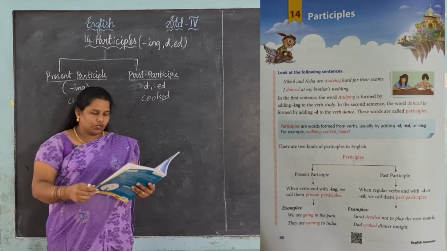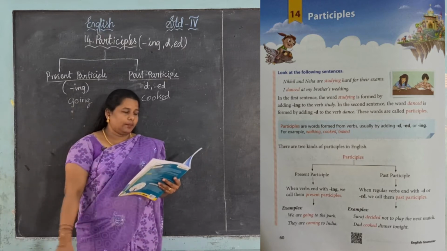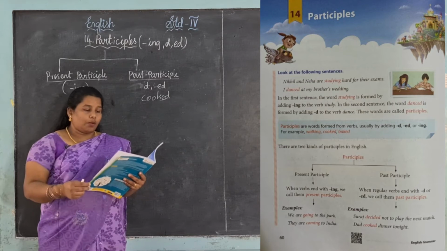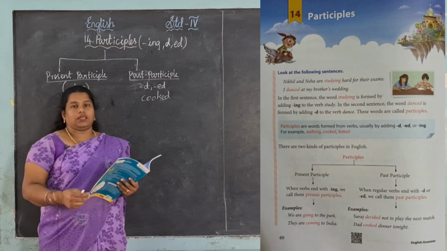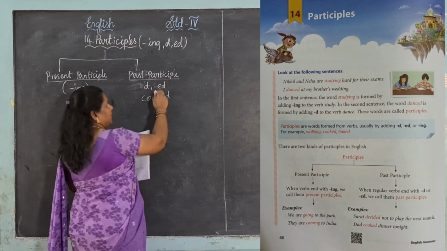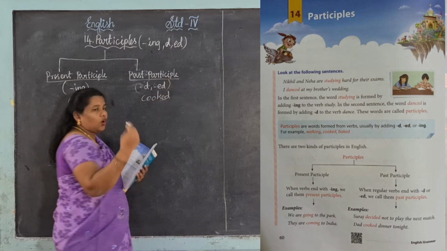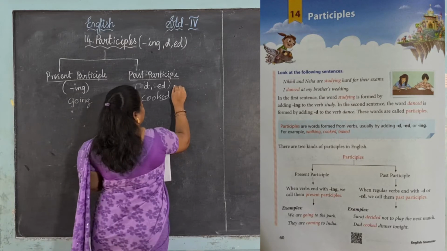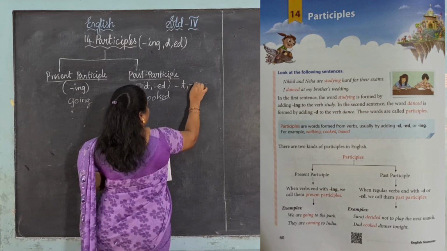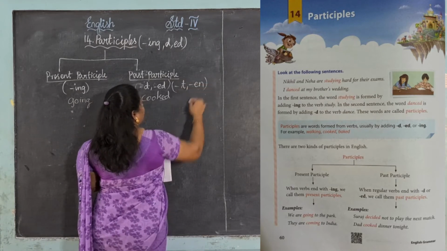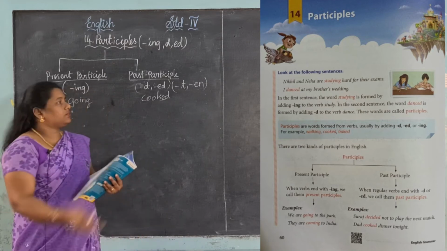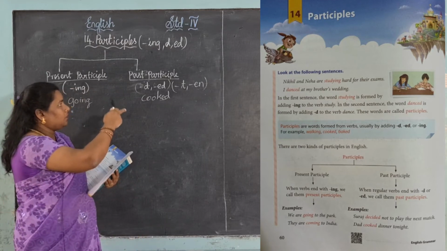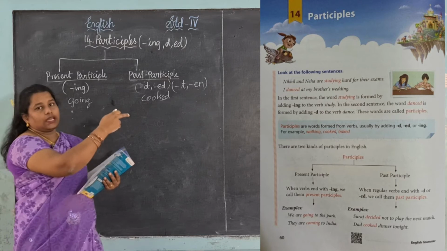Yes, now let me move to the next page, page number 61. The past participle is formed by adding t or en. These two are very important, and also there is an exceptional thing. Okay, extra thing is t. Okay, t, en. Past participle comes with the verb which ends with t or the verb which ends with en.